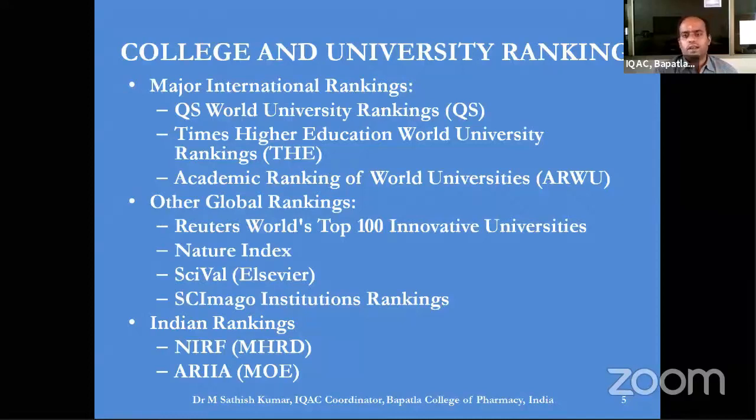The other one is a ranking given by the Elsevier Group, SciVal, and the fourth one is the SCImago Institutional Rankings. So among many other global rankings, in my personal opinion, these four are also equally important, and are considered reputed global rankings for colleges, or sometimes only for universities.